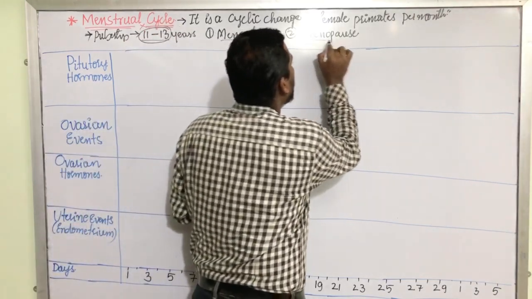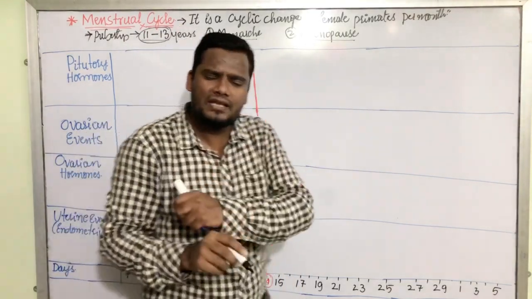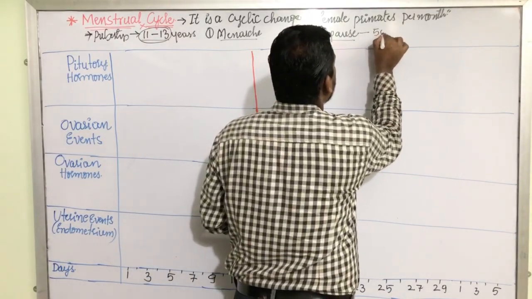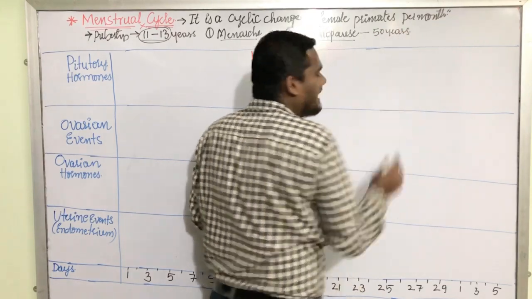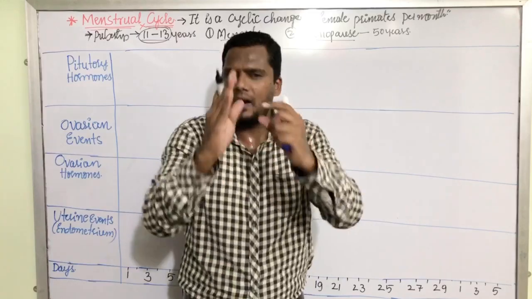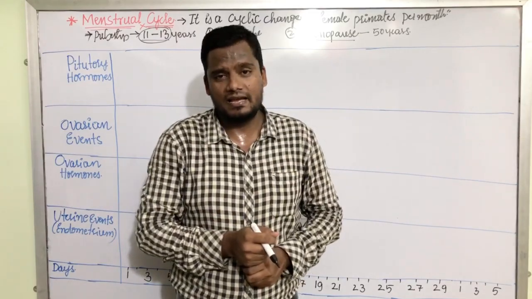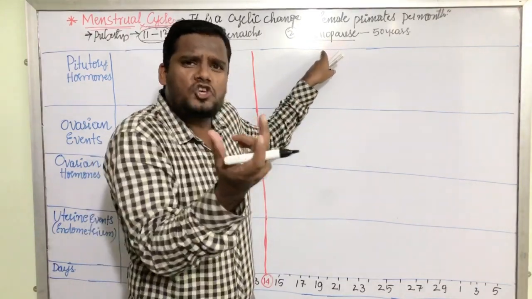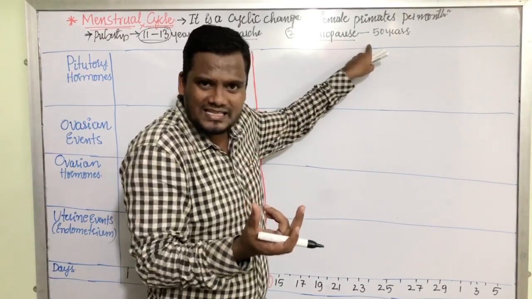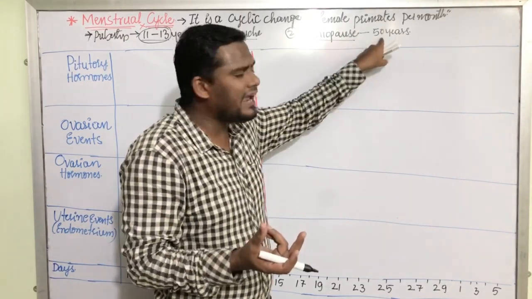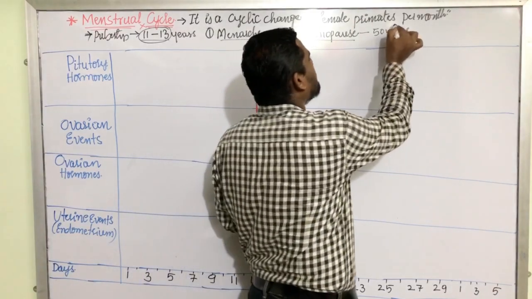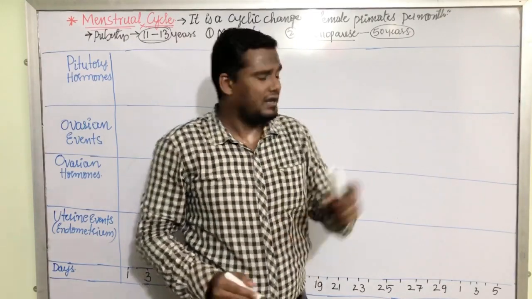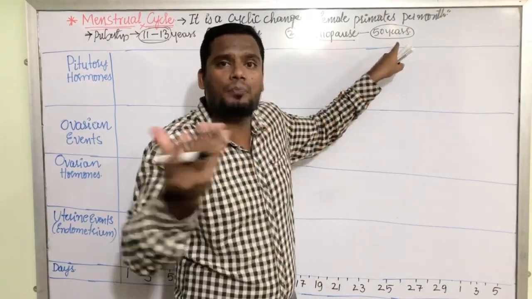Now, what is menopause? Menopause means at the age of 50 years, the menstrual cycles get suspended. They stop at the age of 50. That is called menopause. The cessation of menstrual cycles in female primates at the age of 50 years is called menopause. In your NCERT, 50 years is mentioned, but again it is also variable from person to person.